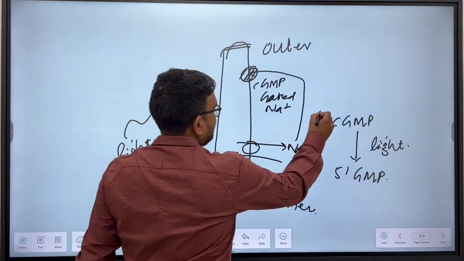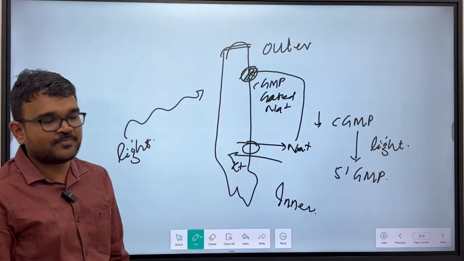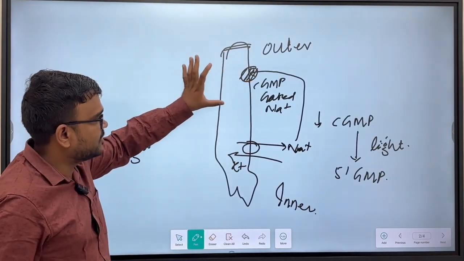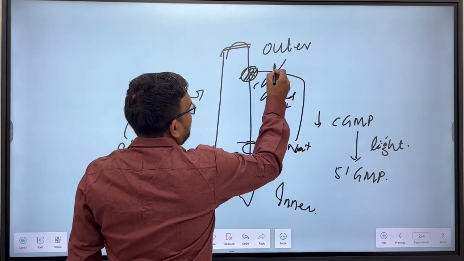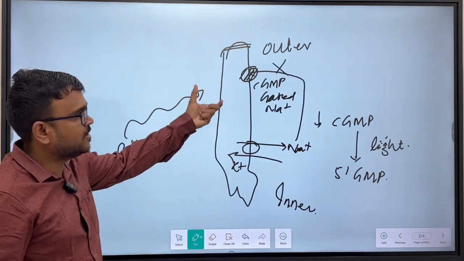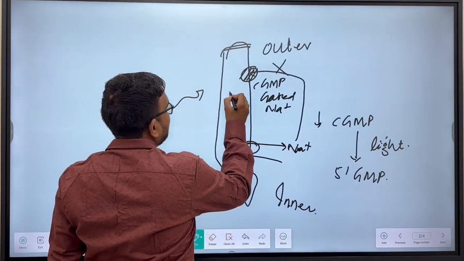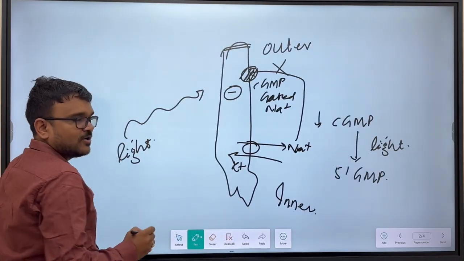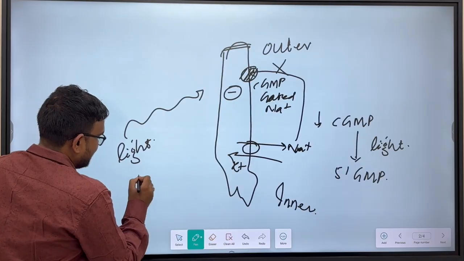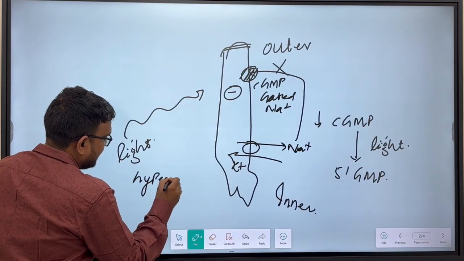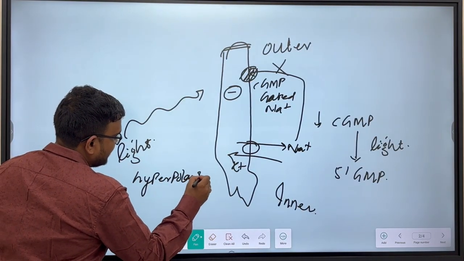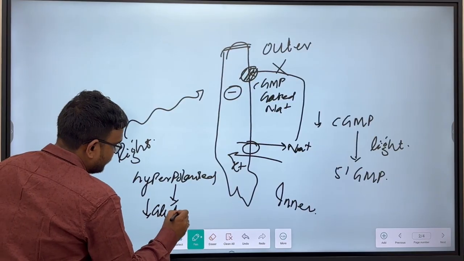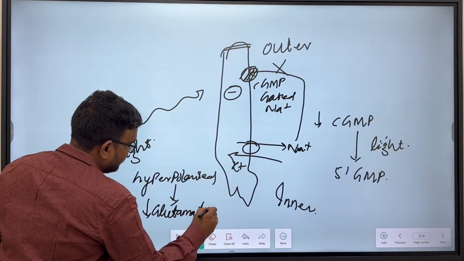So decreased concentration of cyclic GMP occurs. So the cyclic GMP gated sodium channels remain closed. So sodium could not enter the interior of the rods through the outer segment. So the interior of the cell will remain in electrical negativity, or electronegativity. That means the cell is in a hyperpolarized state. So there is decreased neurotransmitter release, that is glutamate.